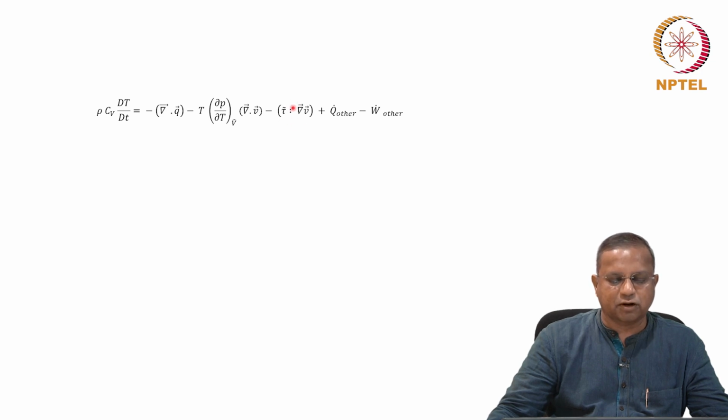This I'll talk to you about in a little bit. There's a double dot, a colon kind of a thing here. This represents a totally different kind of manipulation between vectorial and tensorial quantities. So I'll talk about this in a little bit. Plus Q dot other minus W dot other. This is equation 4.2-11.